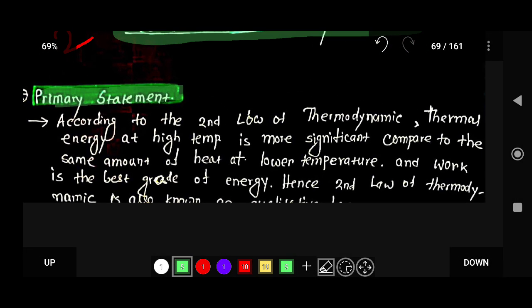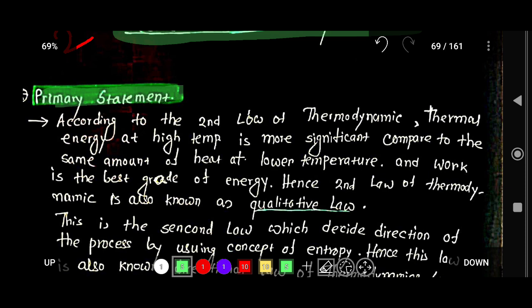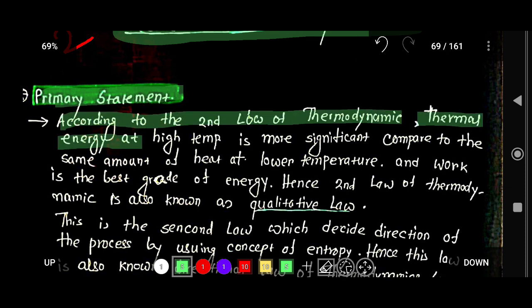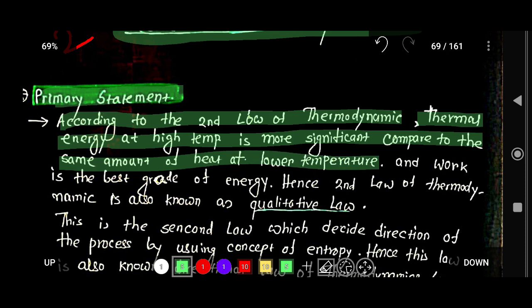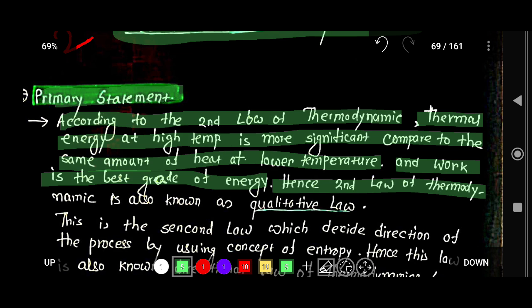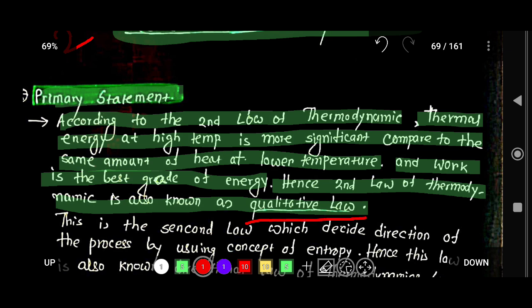In the primary statement, the second law says that according to the second law of thermodynamics, thermal energy at high temperature is more significant compared to the same amount of heat at low temperature. Okay, and work is the best grade form of energy. Hence, the second law of thermodynamics is also known as a qualitative law. So this is very important. Why is the second law of thermodynamics a qualitative law?